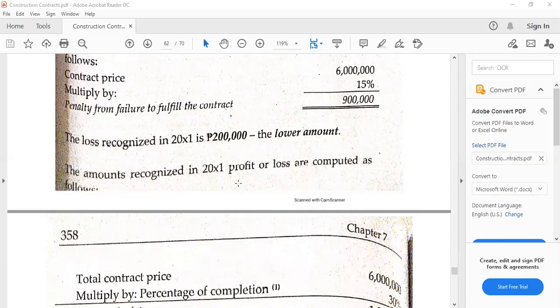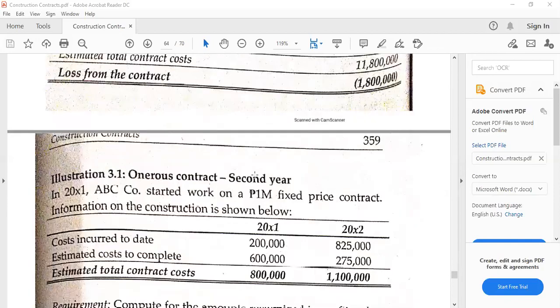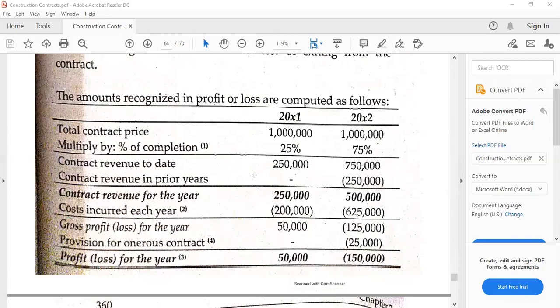Then the amounts recognized in 20x1 profit or loss are computed as follows. This is the method 2 that I've told you, which is something that I would say is an additional method, because I prefer the method that I want.